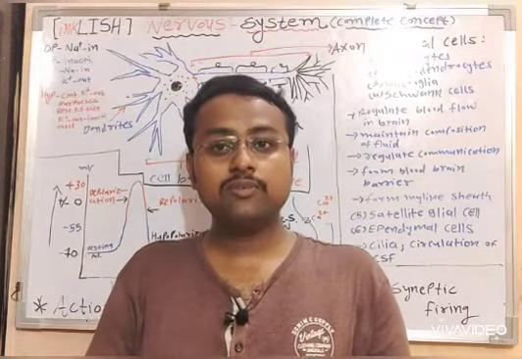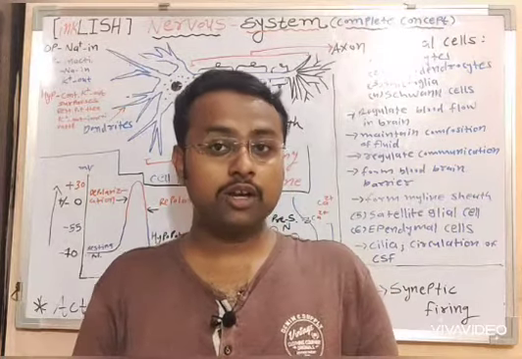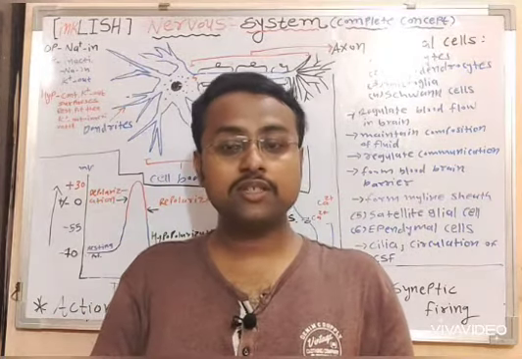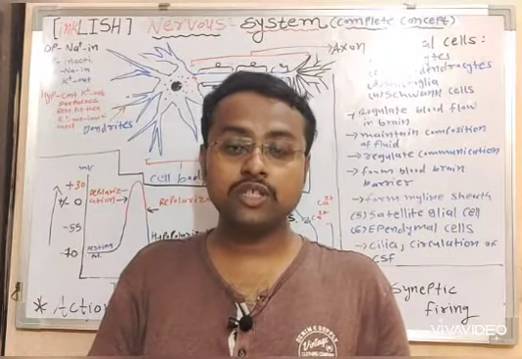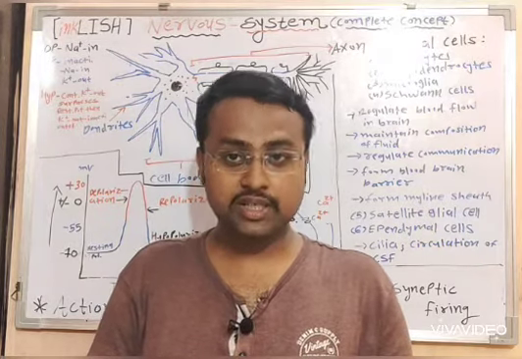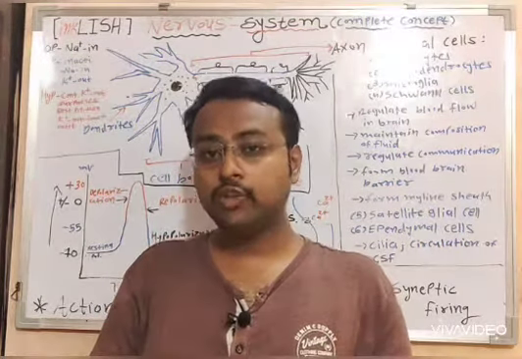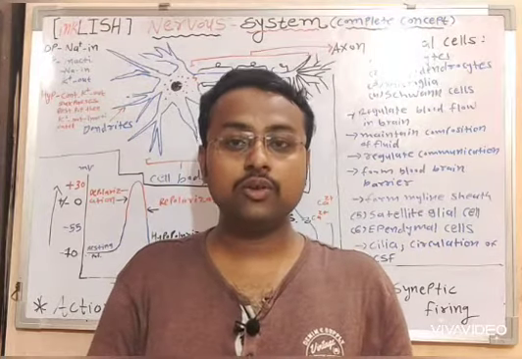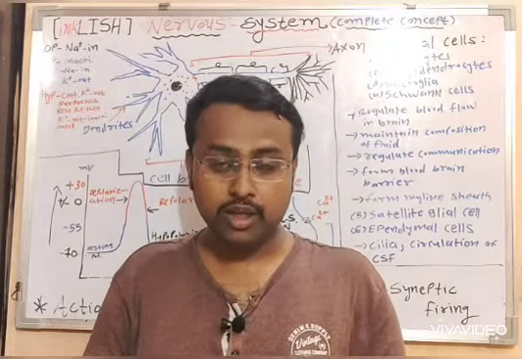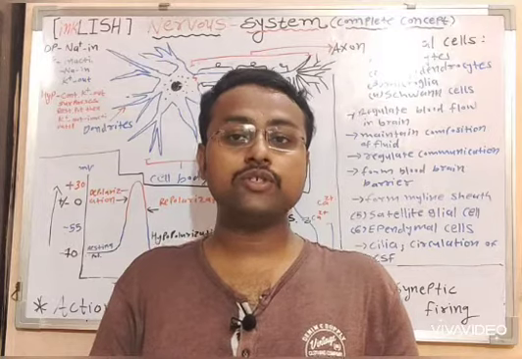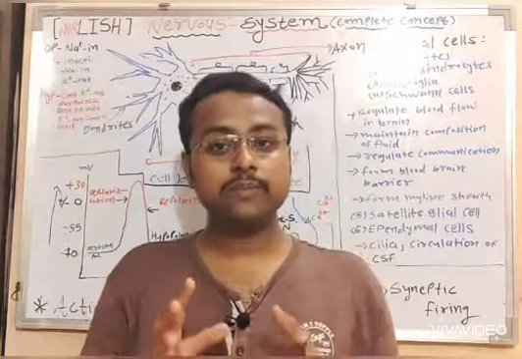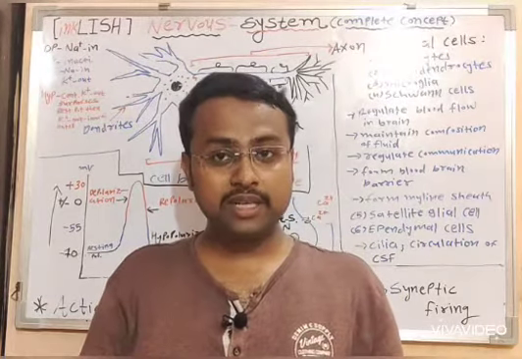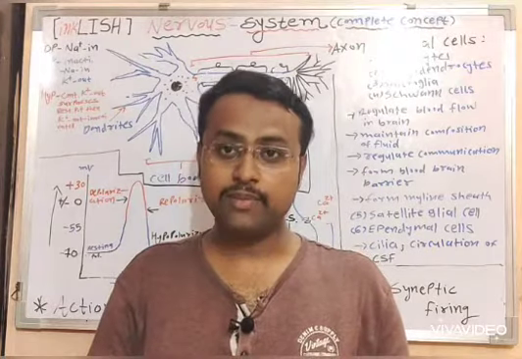There are certain types of nerve networks present in the central nervous system which are associated with the processing of particular impulses, particular messages, and those nerves are called interneurons. So the interneurons process the signal and are present in the central nervous system.